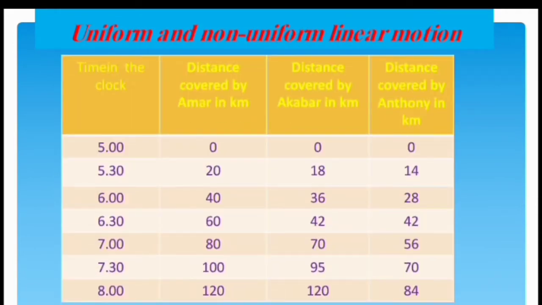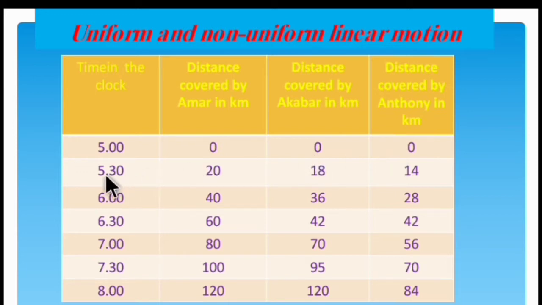Uniform and non-uniform linear motion. Amar, Akbar, and Anthony are traveling in different cars with different velocities. The distances covered by them during different time intervals are given in the table. In this table: time clock, distance covered by Amar in kilometers, distance covered by Akbar in kilometers, and distance covered by Anthony in kilometers. At 5 o'clock, the distance covered by Amar is 0 kilometers, by Akbar 0 kilometers, and by Anthony 0 kilometers.